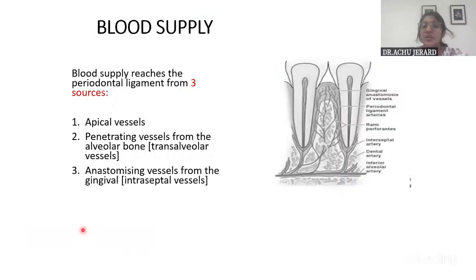And then blood supply. We have already seen the nerve supply and lymphatic drainage and all. Now, finally, the blood supply. In the blood supply, it majorly gets blood from the apical vessels here. And also from the alveolar bone, various penetrating anastomosing vessels are there. And also anastomosing vessels from the gingiva. And you can maybe draw this image also. Okay. So these are the three sources from which blood supply is gained.